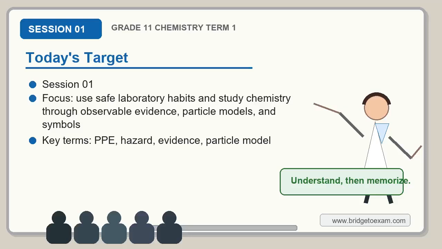Welcome, class. Today our session title is Week 1, Session 1, Lab Safety and the Chemistry Mindset. We will move slowly and make the chemistry understandable. Your goal is to use safe laboratory habits and study chemistry through observable evidence, particle models, and symbols. Listen for these key terms: PPE, hazard, evidence, particle model, chemical symbol.